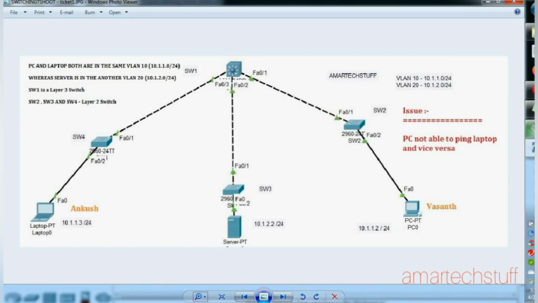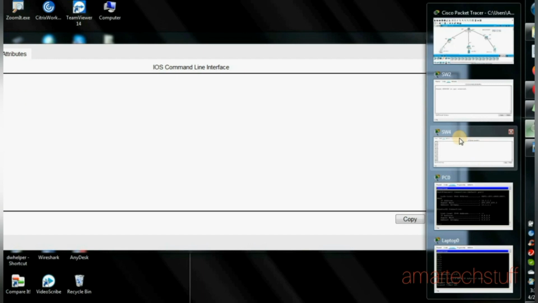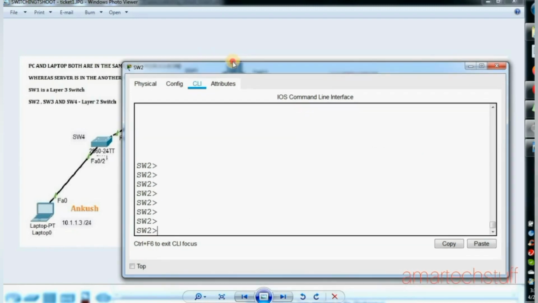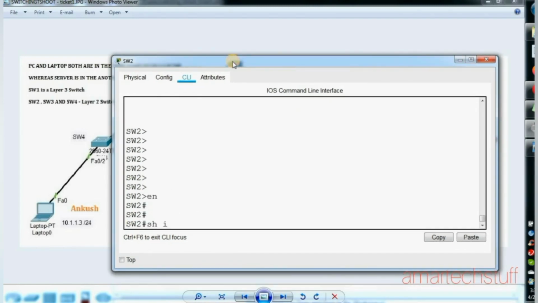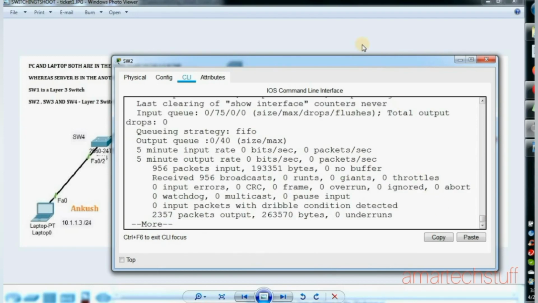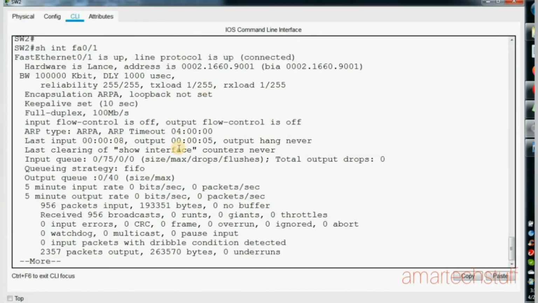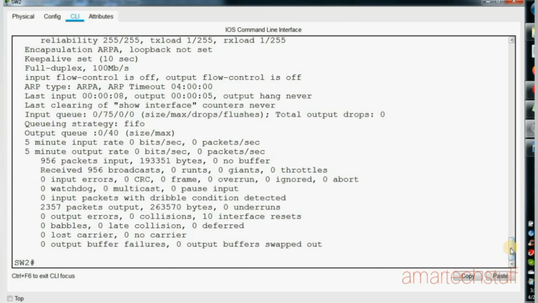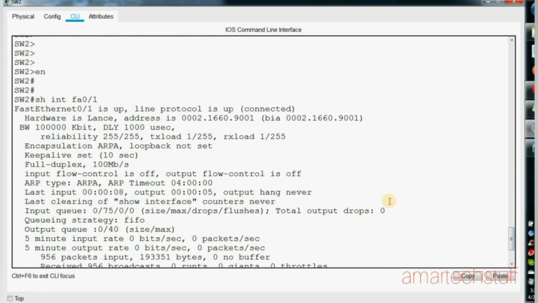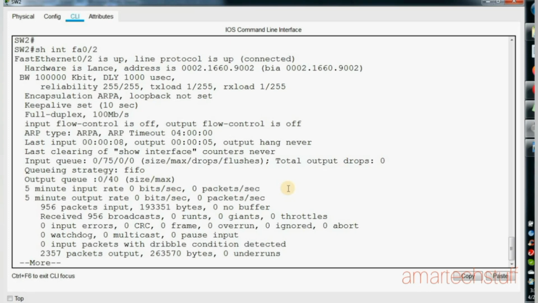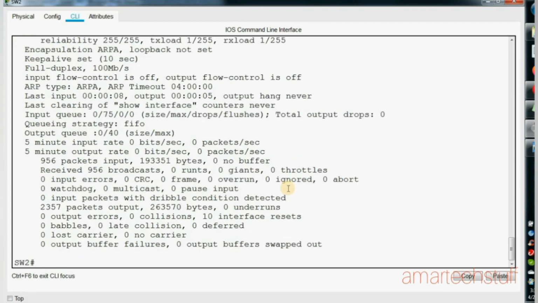So I'll just take this switch 2. Let us first check the interfaces. Interface FastEthernet 0/1, which is the trunk interface, the uplink. This interface looks good, it is up. Let us check the downlink. This is also up, that is good. So these are the two things we have checked. Both the interfaces are good.